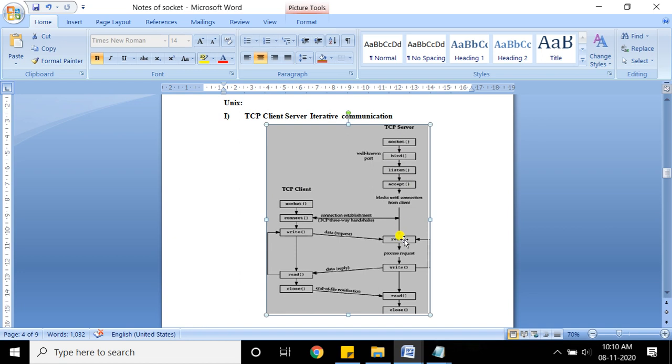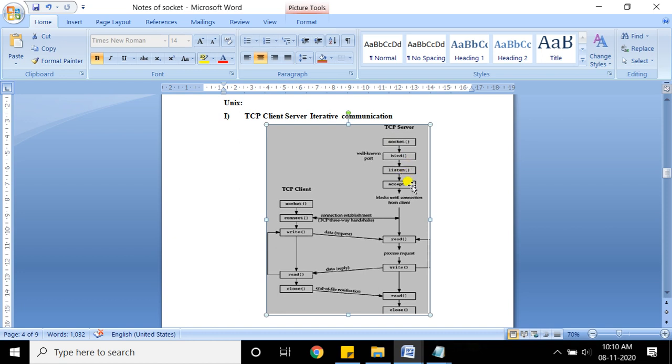And look at this, these are some system calls that you need to write in your server program and client program. So let's talk about which are the system calls. These are inbuilt system calls of the operating system. The Unix operating system provides these system calls. Now see, the system calls are socket, and this sequence is very important. If you write socket and then write, it's very wrong. So the first system calls are socket, bind, listen, accept.